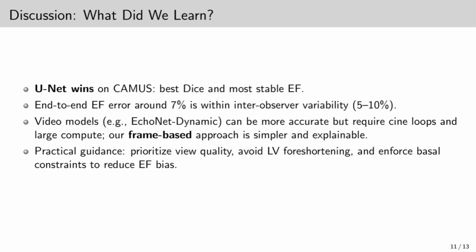EchoNet-Dynamic does better, but it requires large video datasets and much more compute. Clinically, our method consistently distinguishes between reduced EF that is less than 40%, borderline EF that is between 40 to 50%, and preserved EF which is more than 50%. These are the key thresholds doctors care about.